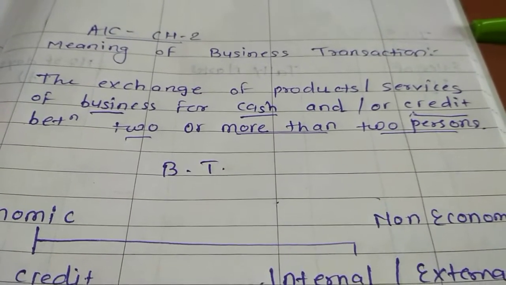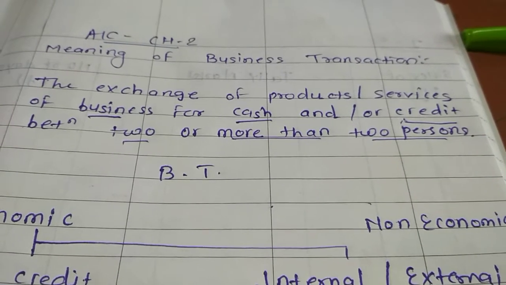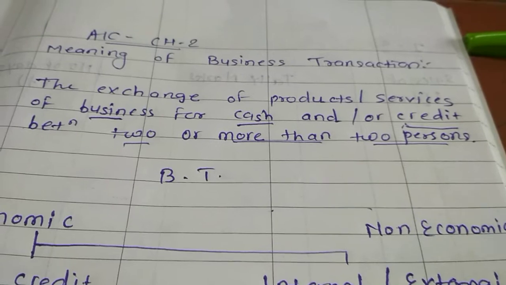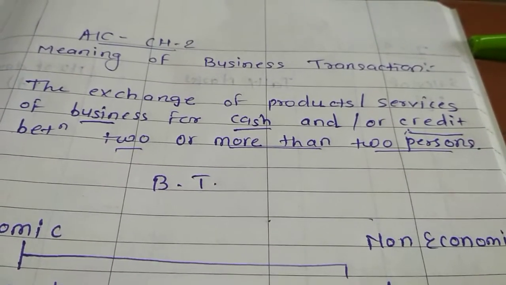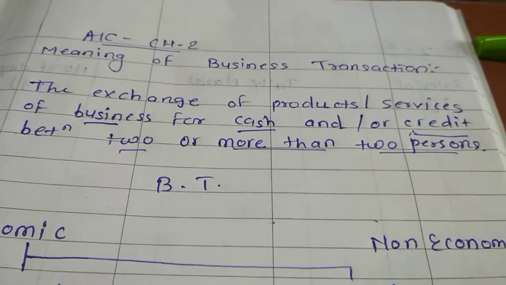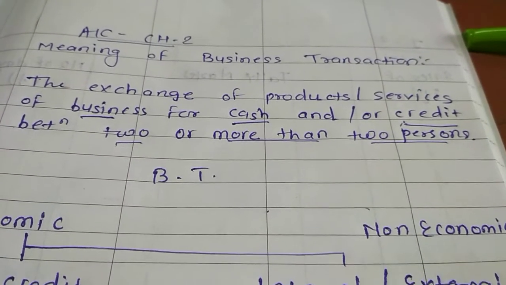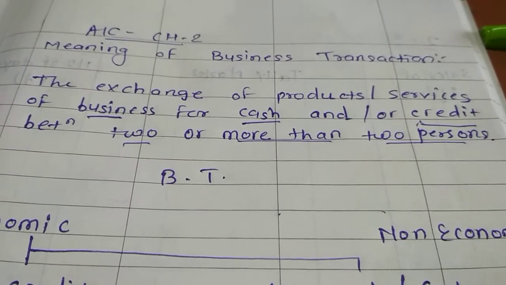So what is business transaction? The exchange of product or services of business for cash and or credit between 2 or more than 2 persons. ठीक है, हर ट्रांजेक्शन को हम बिजनेस ट्रांजेक्शन नहीं कहेंगे. It has to satisfy some conditions, some principles which are given, and then only it will become a business transaction.